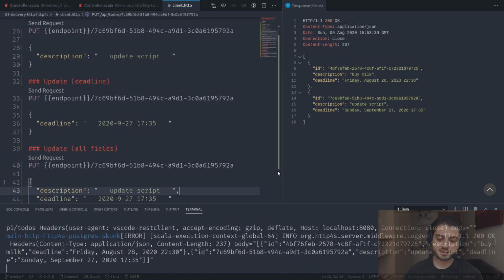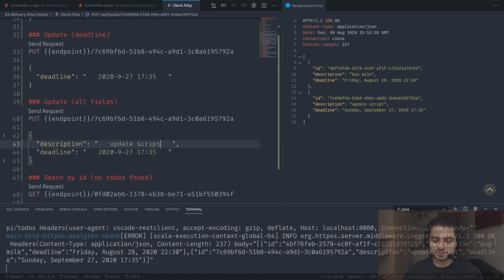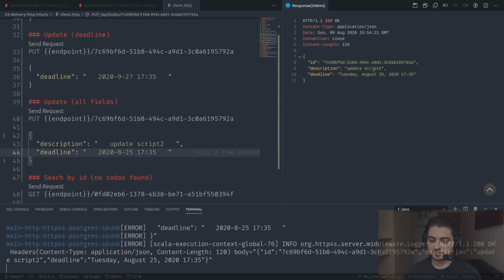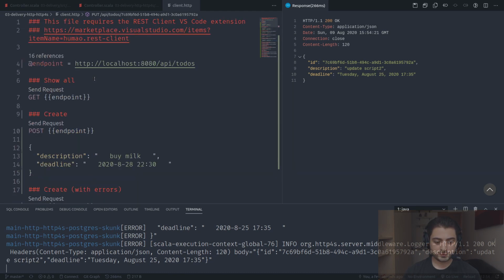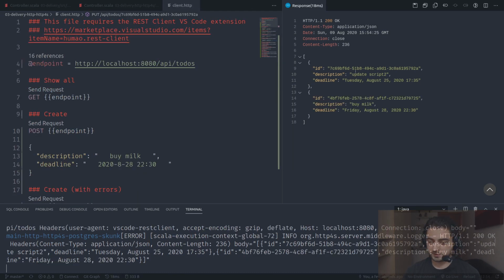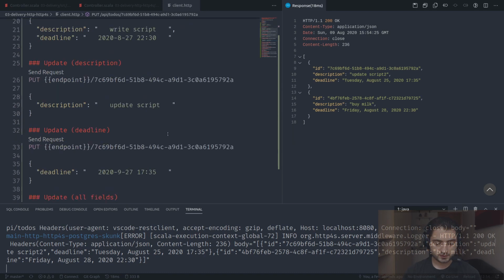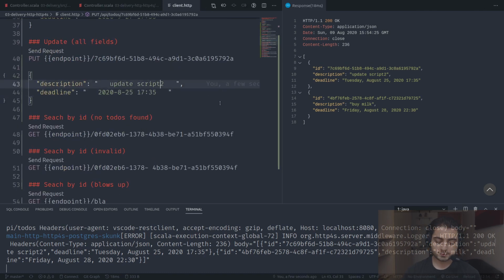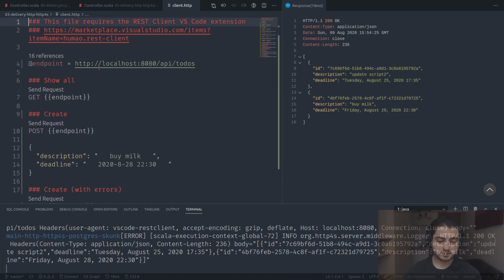Let's not forget the comma over here. Okay, so I'm just gonna put a 2 over here. So this one is going to jump up as soon as we put something earlier, right? So August, let's do 25. Something like this. Okay, so now both fields are updated, and if we do show all, then it should be the first one. Yeah, let's remove the 2 now. This one, like this. Okay.